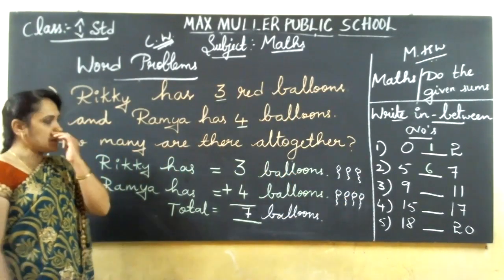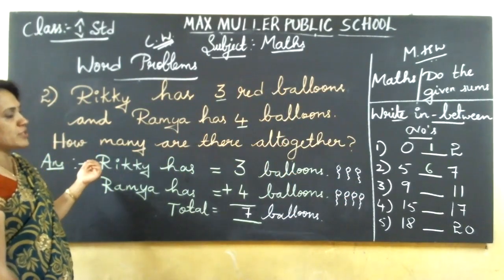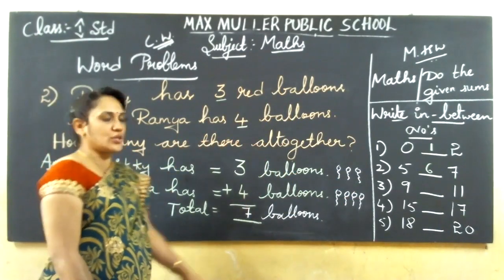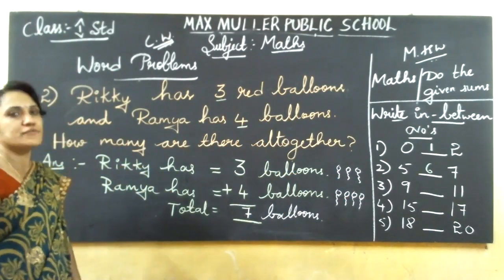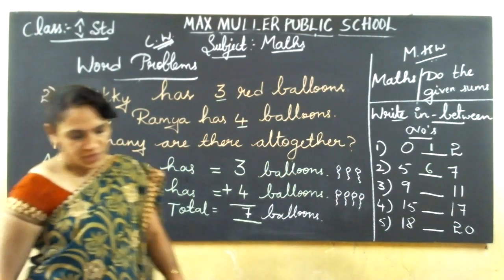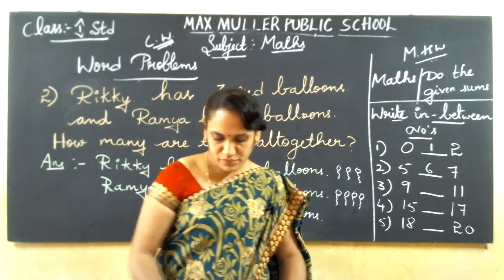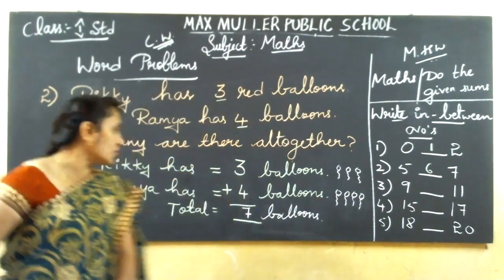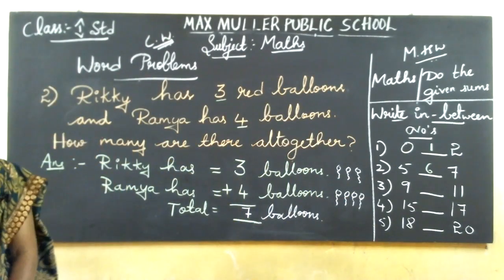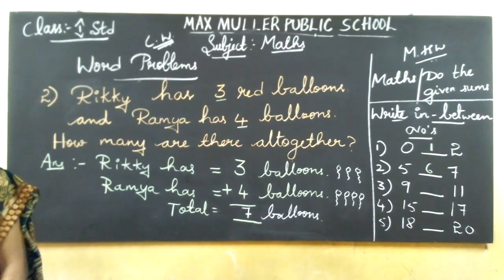Understand, children? This is the second sum. So I gave you the first sum and second sum, word problems. Then the homework you should do in the homework book. This you should write in the classwork, 2 sums. Once again I'll explain this. Then only we'll move to the next sum. Okay. Yes, copy neatly, children. Those who are slow, we are sending the PDF. You can record it, see in the PDF and you can write. Okay.